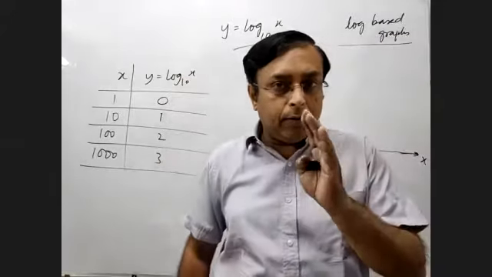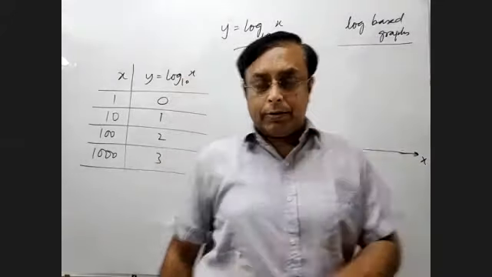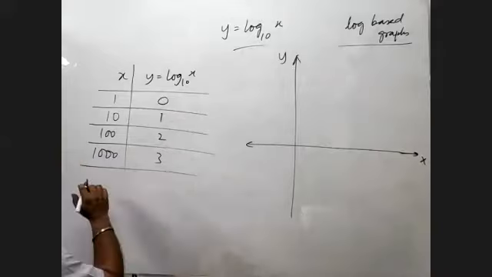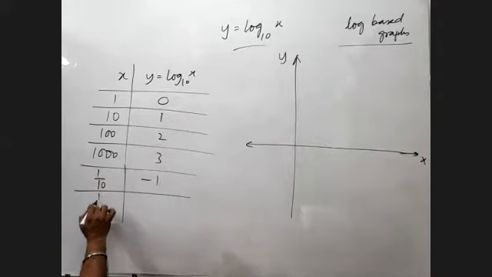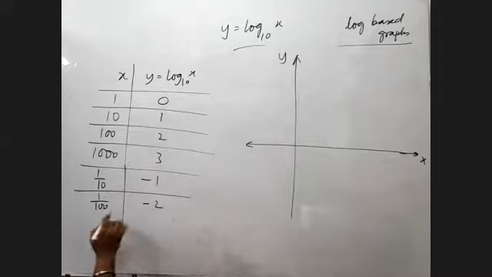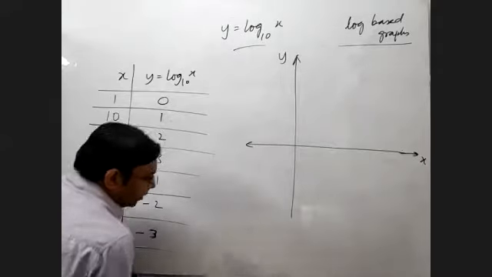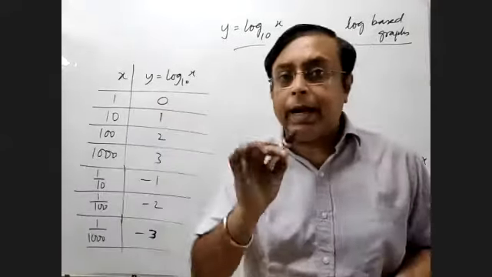But that will give you only slightly higher values. What about lower values? For lower values, I take 1 by 10. Then this will be minus 1. It is 1 by 100, it's minus 2. It is 1 by 1000, it is minus 3. So we are seeing that there is a certain trend.